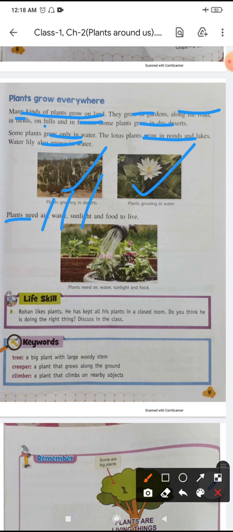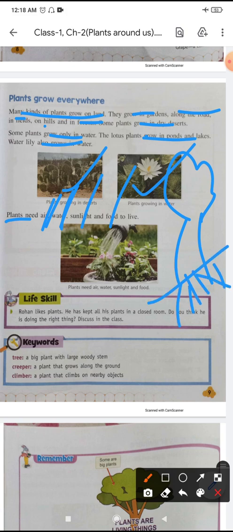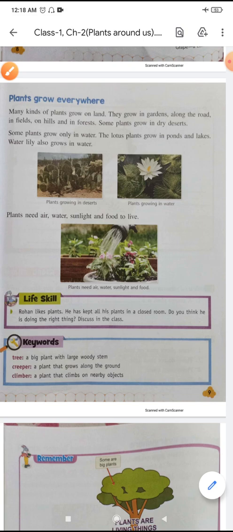Plants need air, water, sunlight, and food to live. From where do they get air? From the atmosphere. From where do they get water? From the root. Whatever you water the plant or tree with, they get it through the root. They get sunlight from the sun, and food because they are autotrophs and are able to make their own food with the help of chlorophyll, the green pigment present in the leaves. With the help of the chlorophyll present in the leaf, they are able to make their own food. Okay, so this is your chapter.